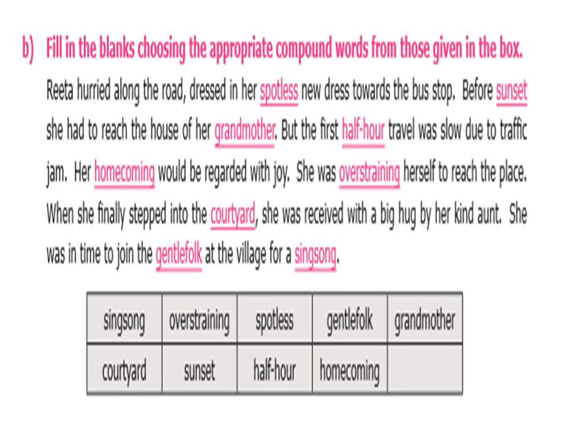Her homecoming would be regarded with joy. She was overstraining herself to reach the place. When she finally stepped into the courtyard, she was received with a big hug by her kind aunt. She was in time to join the gentlefolk at the village for a sing-song. Have you noted down the answers, my dear students? Good.